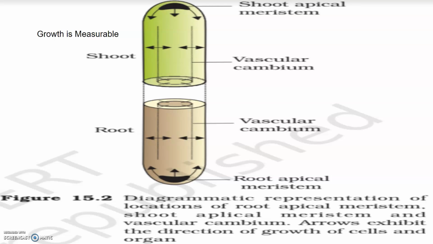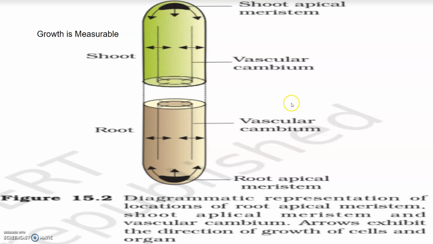Formative phase is also called the phase of cell formation, and it occurs at the root apex. You can see here it occurs at the root apex and the other regions which have meristematic tissues, and the rate of respiration is very high in the cells undergoing mitotic division in the formative phase. In the phase of enlargement, the newly formed cells produced in the formative phase undergo enlargement, and the enlarging cells also develop vacuoles that further increase the volume of the cell. Cell enlargement occurs in all directions with maximum elongation in the conducting tissues and fibers.